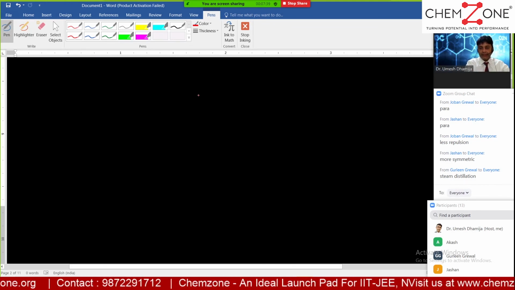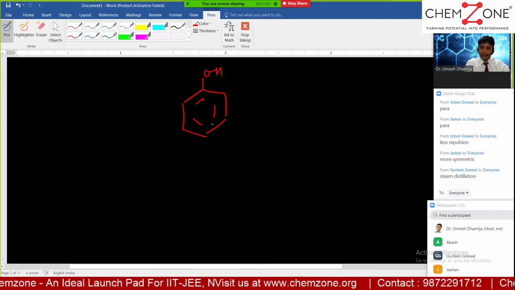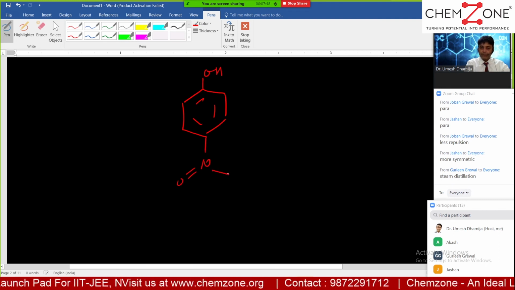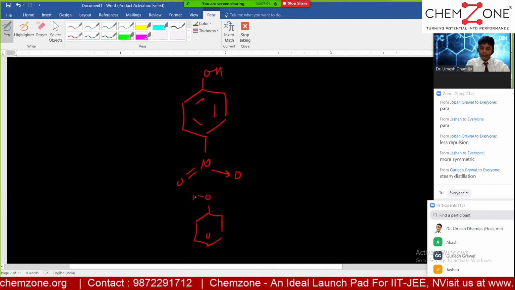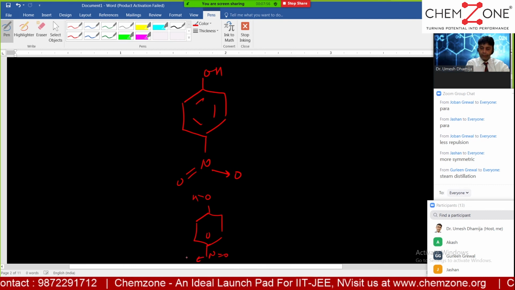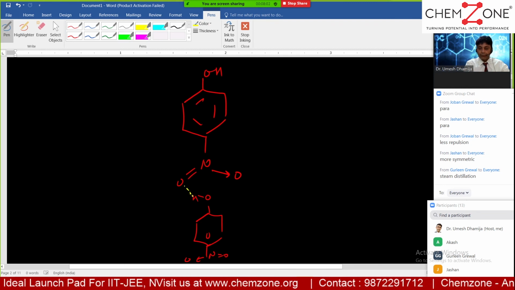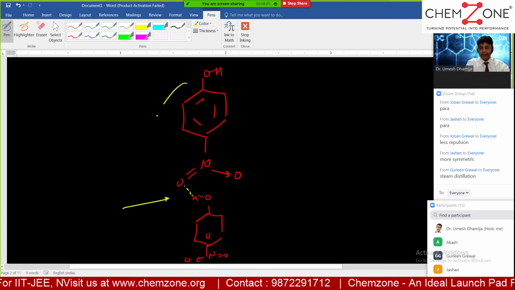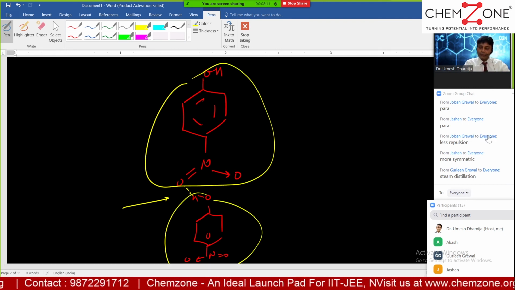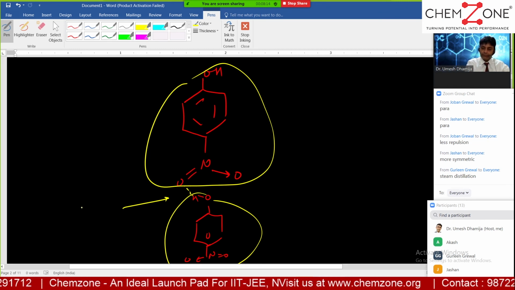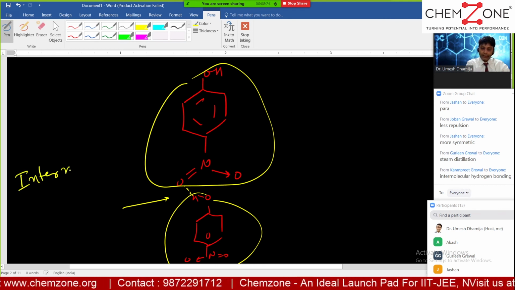And now if you talk about the para-nitrophenol, this is para-nitrophenol, and now making one more molecule of para-nitrophenol. Now can you tell me which force is operating here which is keeping them together? There's one molecule and there's another molecule. Between the two, which force is keeping them together? Yes, Gulin. Very good. Intermolecular hydrogen bonding. This is the intermolecular hydrogen bonding.